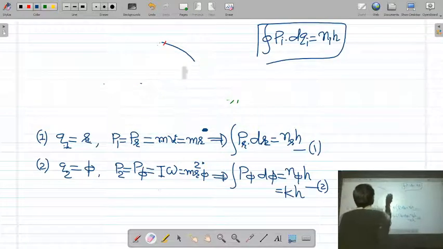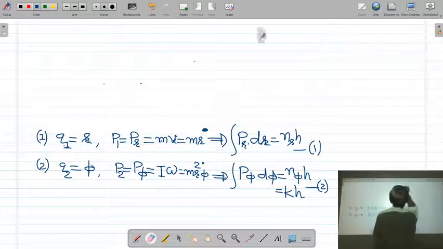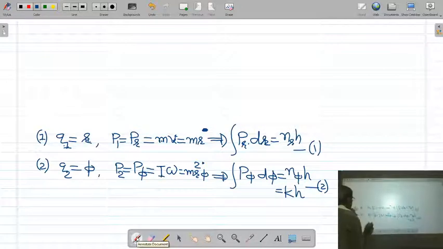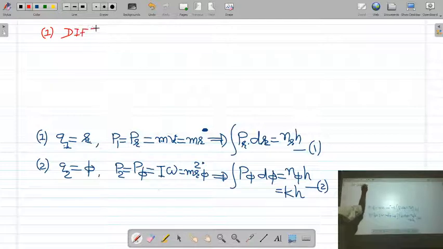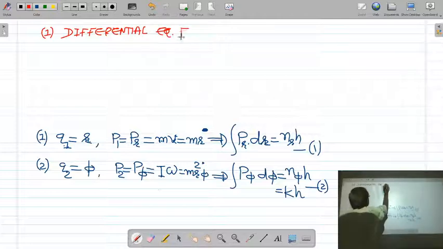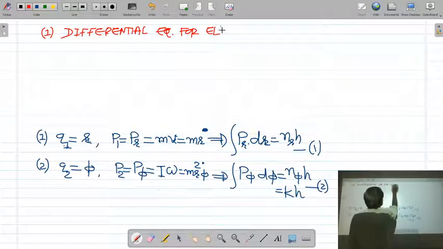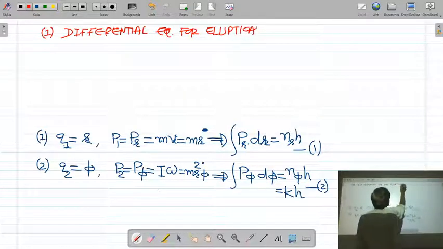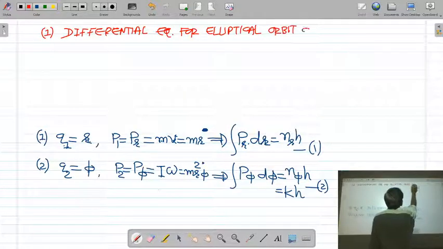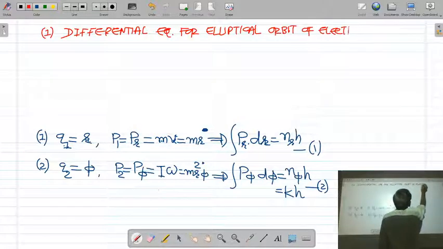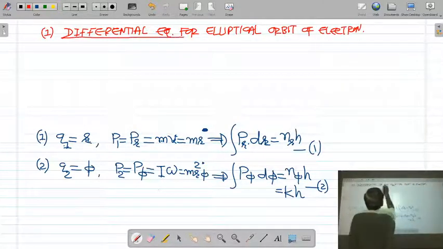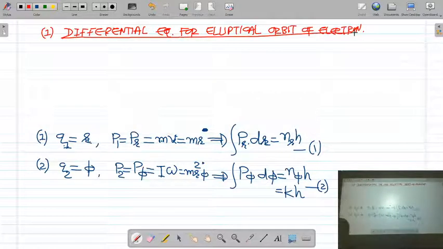Let us obtain the differential equation for the elliptical orbit of the electron.